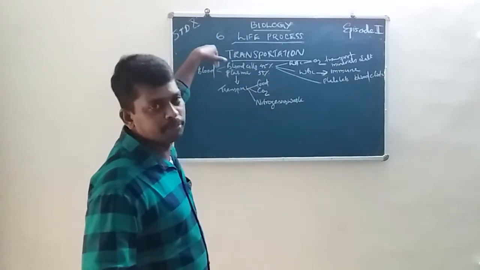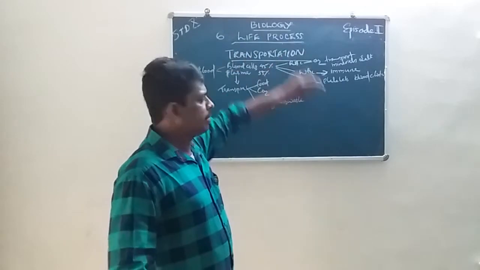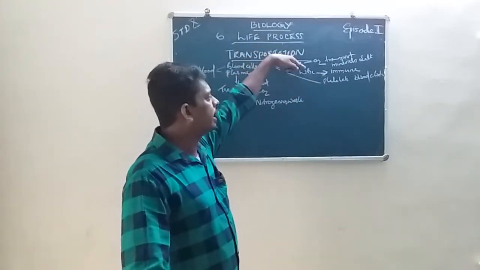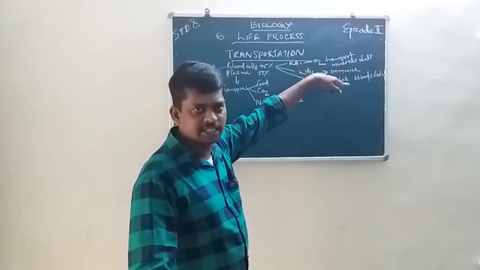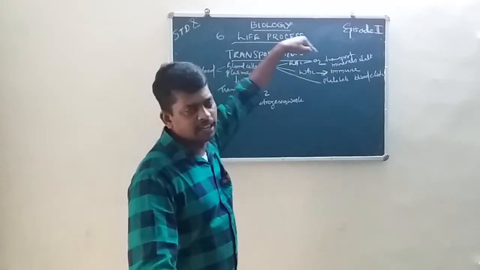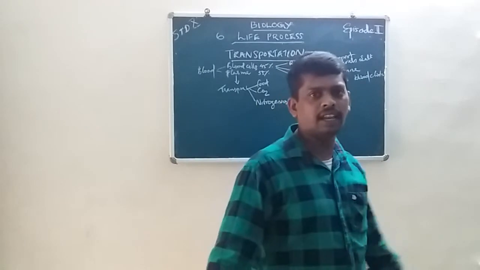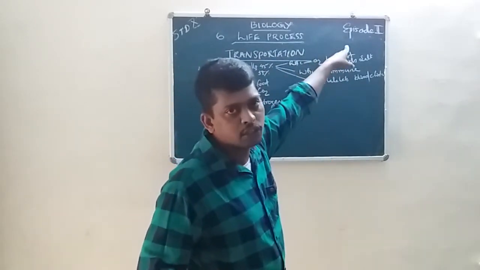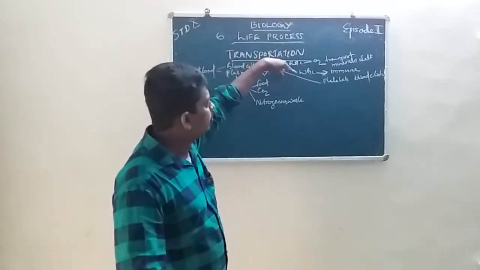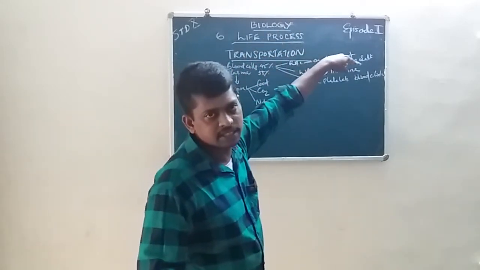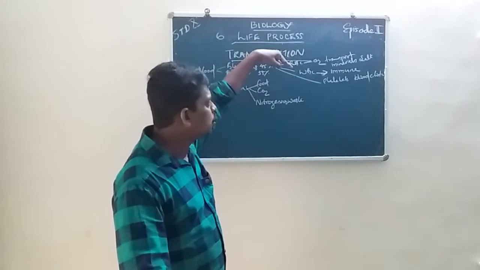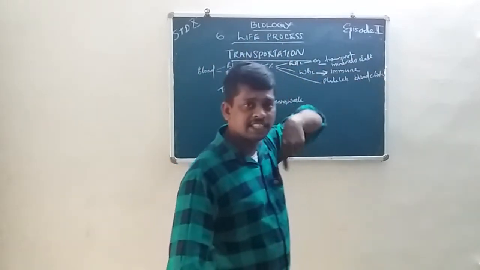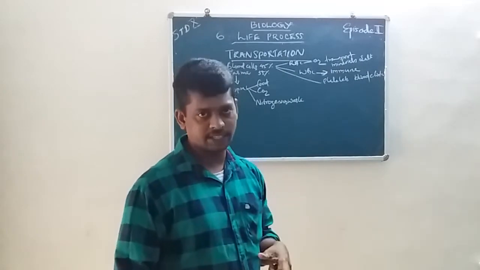Blood cells are mainly three types: RBC, WBC and platelets. RBC means red blood corpuscles, otherwise known as erythrocyte. WBC, white blood corpuscles, otherwise known as leukocytes. And platelets, otherwise known as thrombocyte.